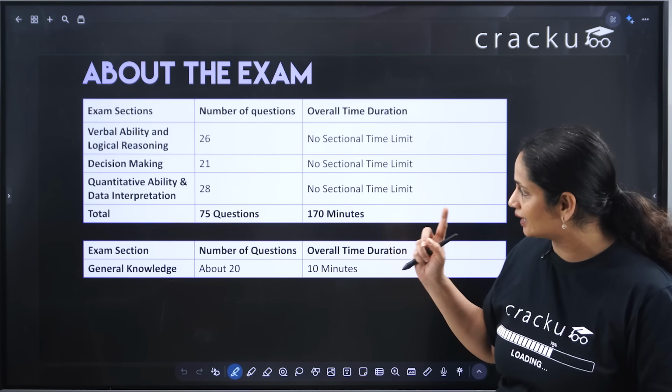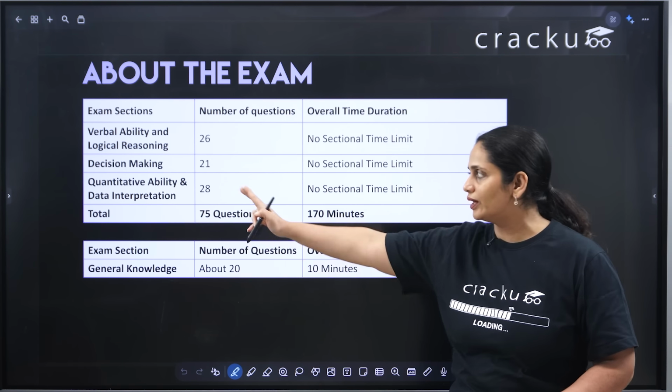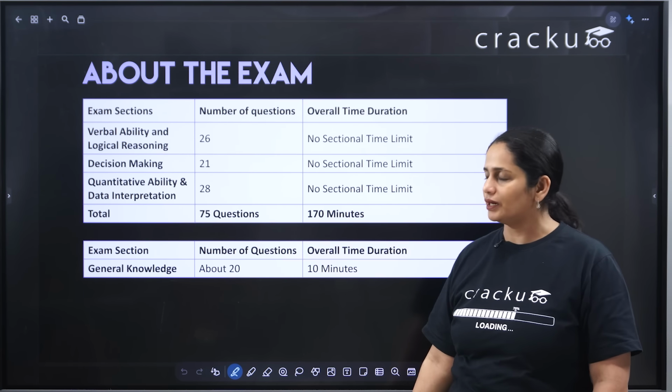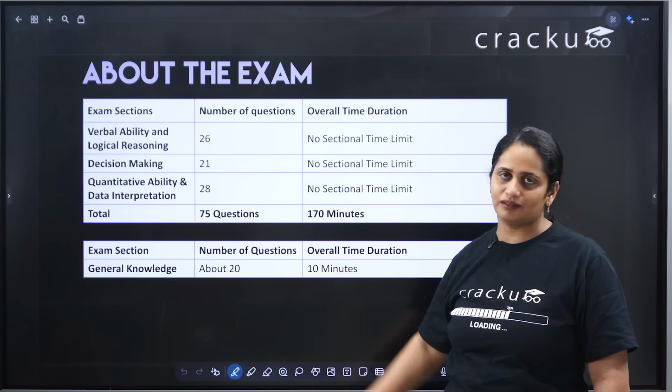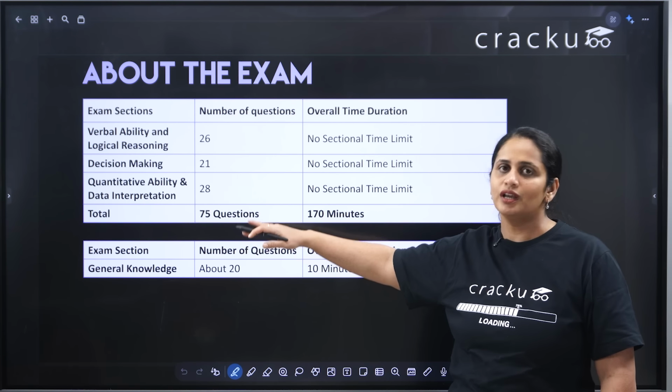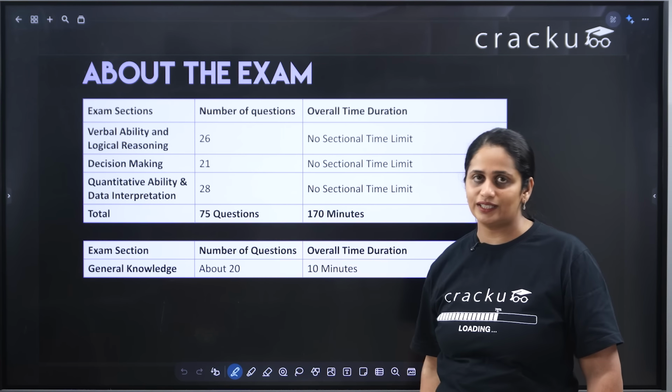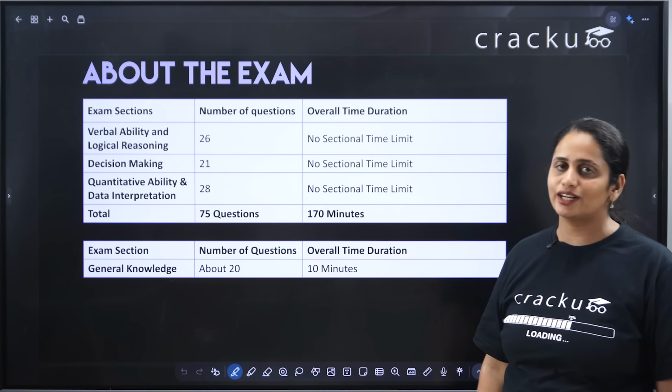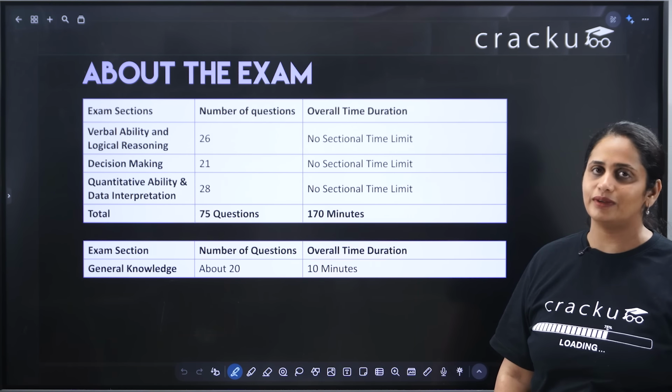For me, the section that I target to do really well is the QADI section. I'll tell you why also. But generally, this is the overall pattern. You don't need to do equal time weightage or equal distribution, but you have to clear cutoffs in each of these three sections. The second section or second part of your exam is GK.